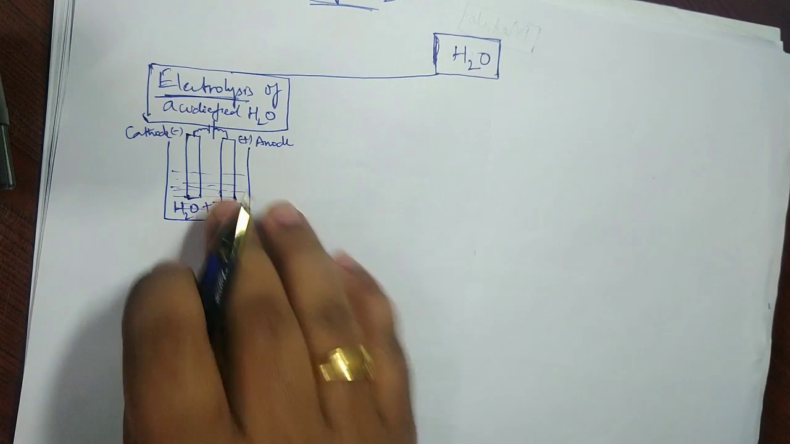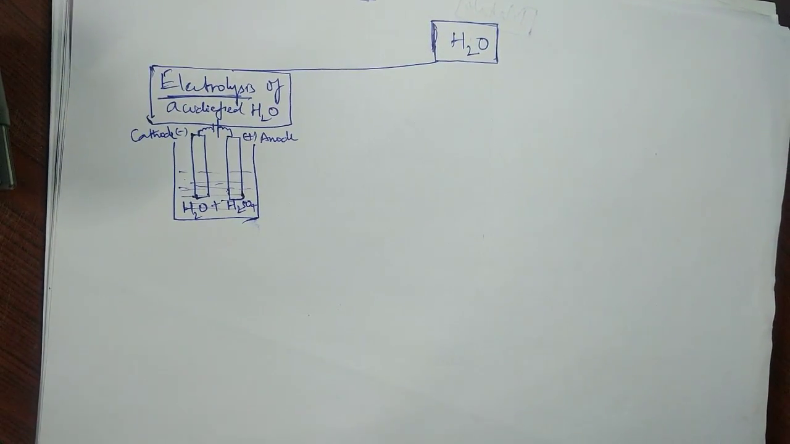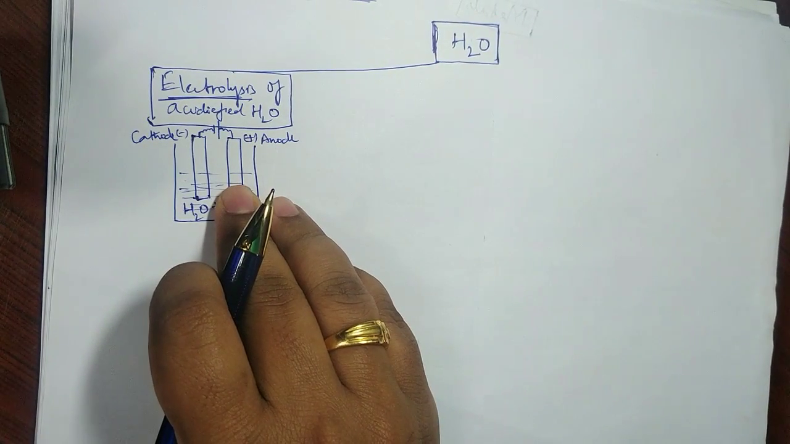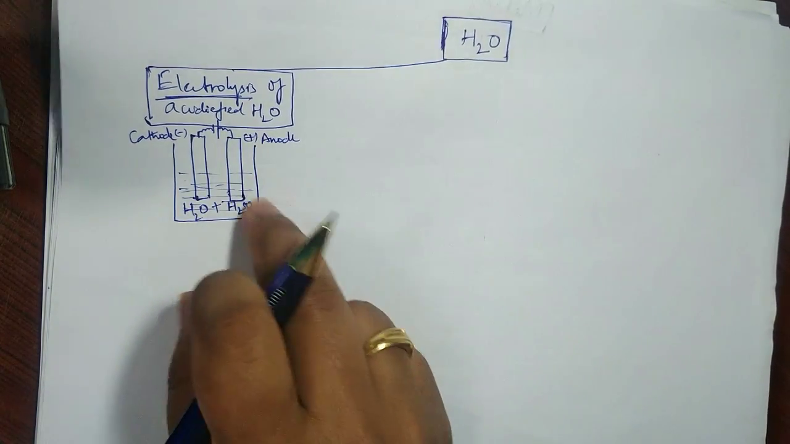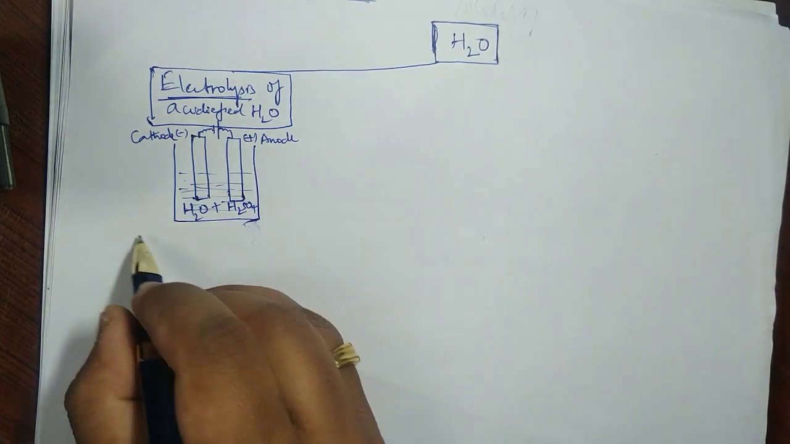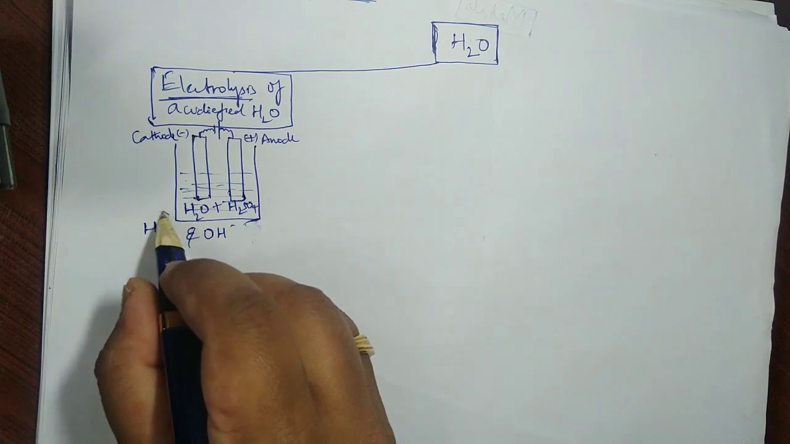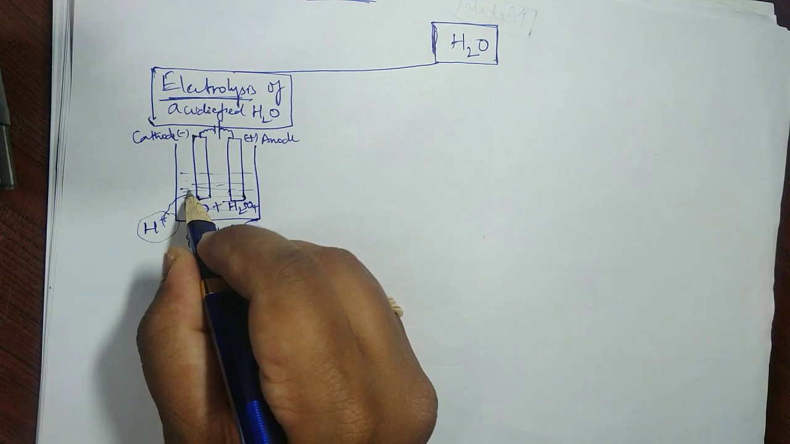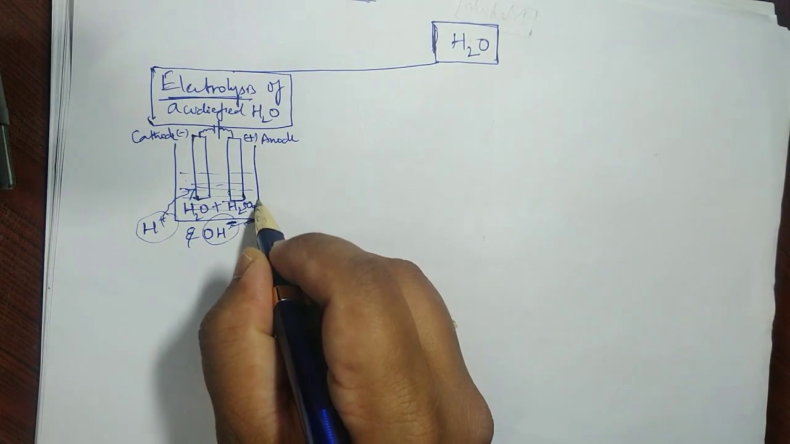We have studied in lower classes that pure water is a bad conductor of electricity. So if you just use water, there is no current flowing. If you add some salt, acid or base, then the current will pass through, and the water breaks down as H plus and OH minus ions. H plus ions get attracted towards the negatively charged rod, the cathode, and OH minus ions get attracted towards the anode.